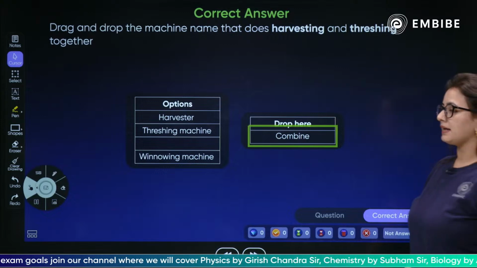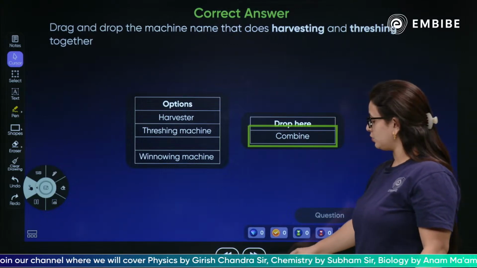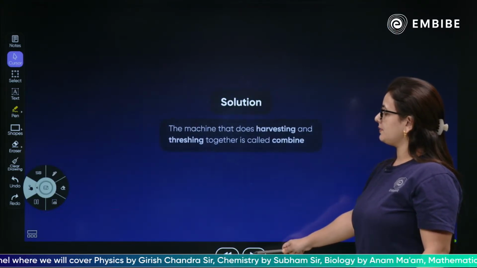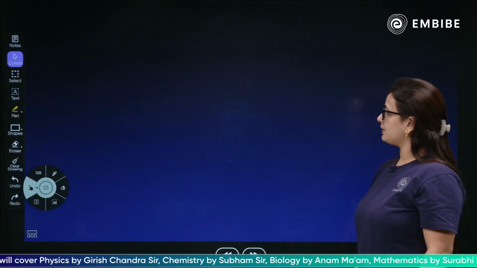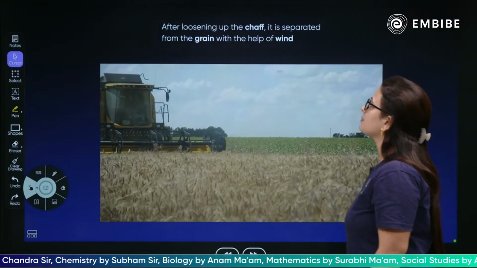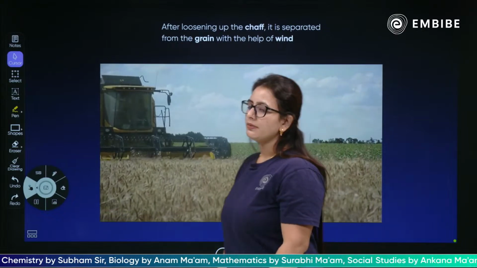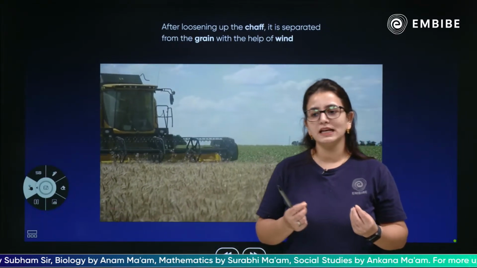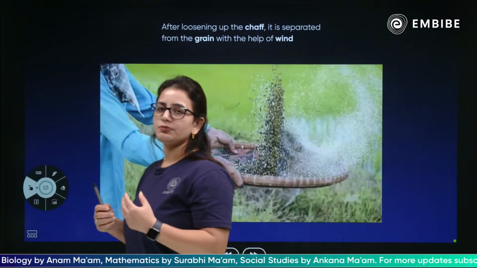Correct answer is combine. That machine is called a combine, which can do threshing as well as harvesting. Next, after loosening of the shaft, it is separated from the grain with the help of wind. भाई क्योंकि shafts जो हैं वो थोड़े से हल्के होते हैं तो क्या करेंगे हम?